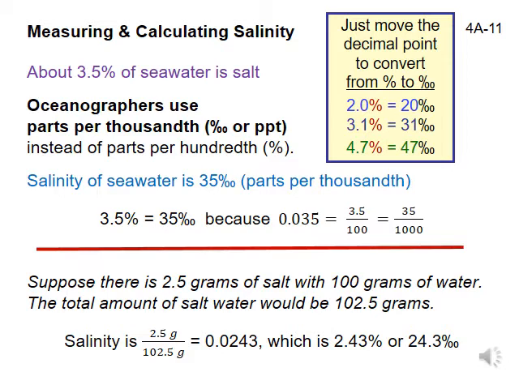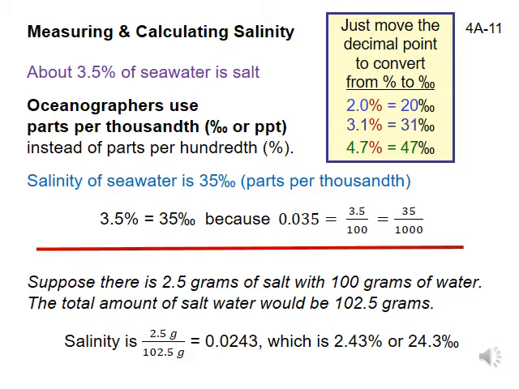It is very easy to convert from percentages, which are parts per hundredth, to parts per thousandth. Just move the decimal point to the right by one place. So, 2.0% is 20 parts per thousandth, 3.1% is 31 parts per thousandth, 4.7% is 47 parts per thousandth, and so on.